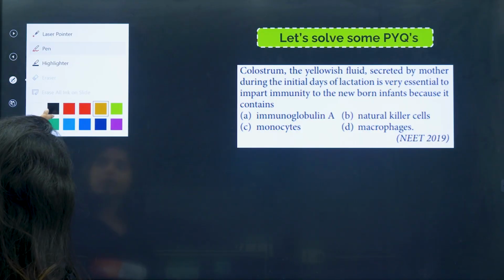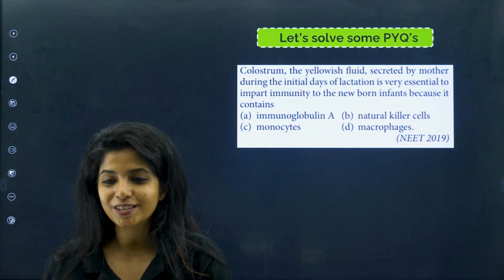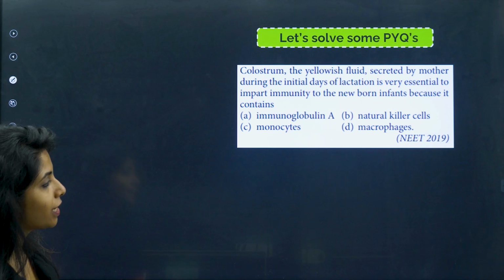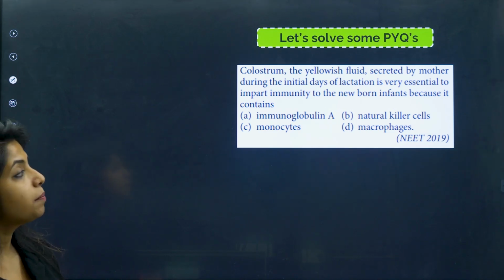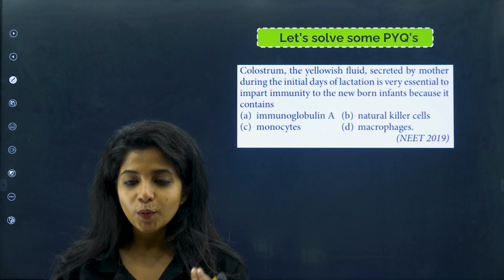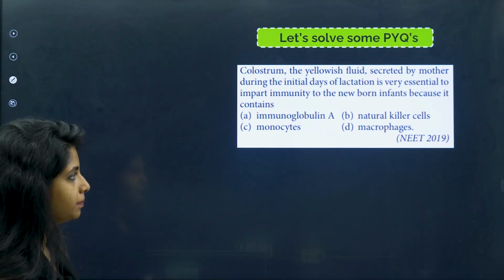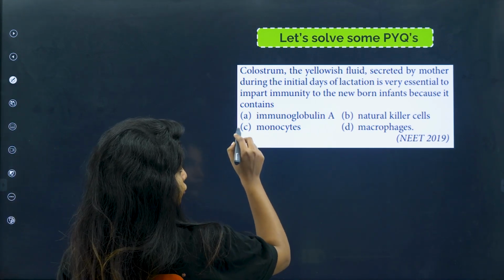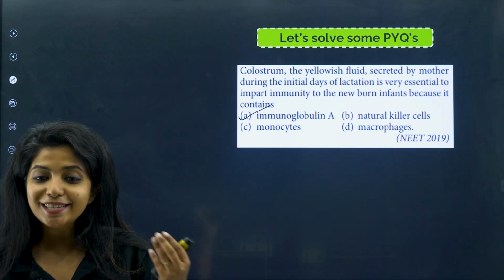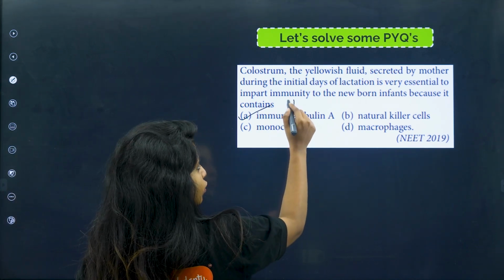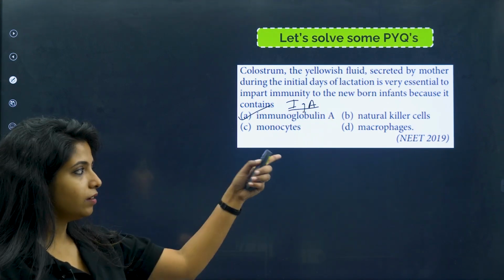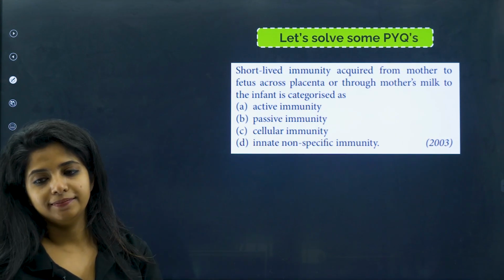So before that we have a question to solve. Tell me the correct answer for this question, children. Colostrum, the yellowish fluid secreted by the mother during the initial days of lactation, is very essential to impart immunity to the newborn infants because it contains what? What is there in colostrum? Tell me. Immunoglobulin A, IgA. You do not know immunoglobulin, that is a trouble. Okay, this came in the year 2019.